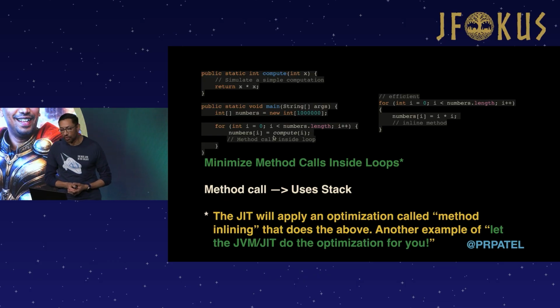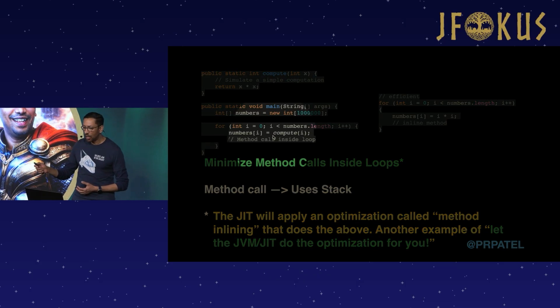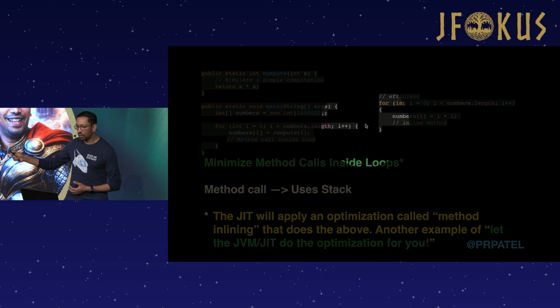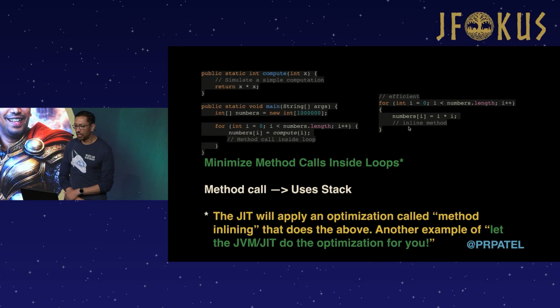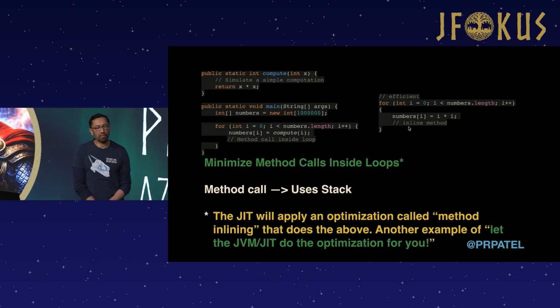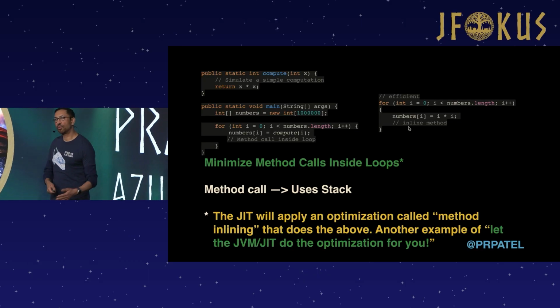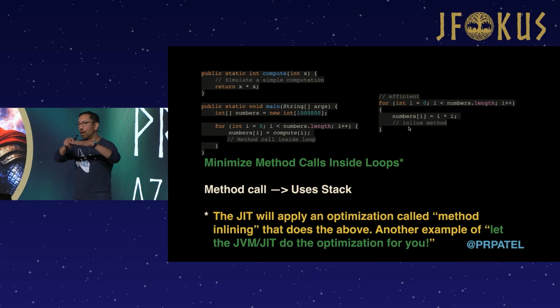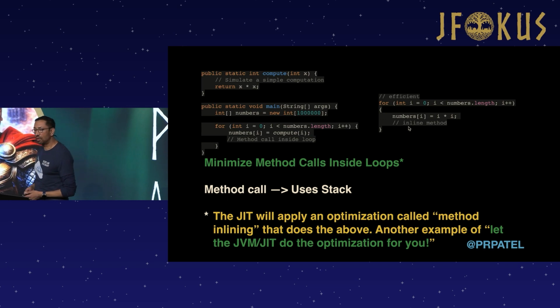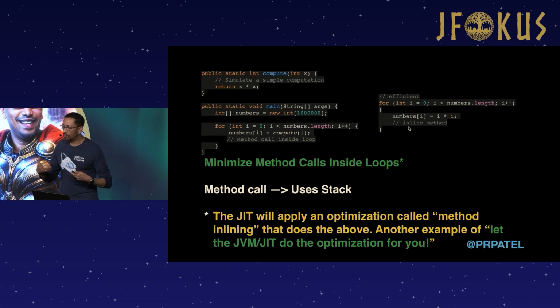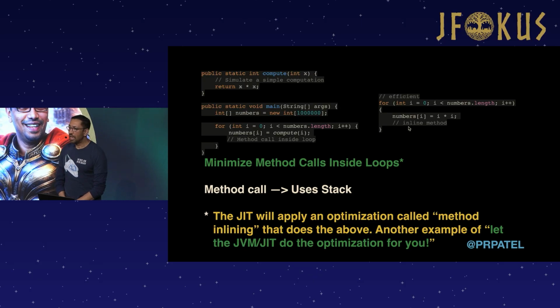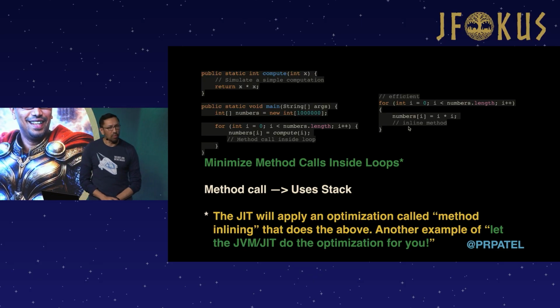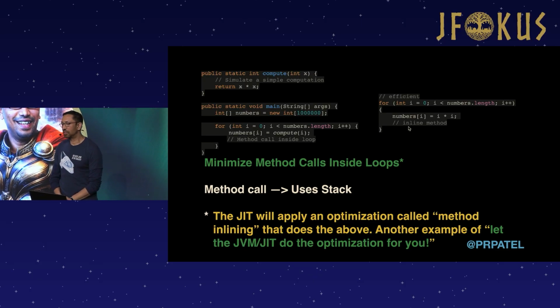So what we prefer to do is the code on the right, where we inline the method like so. We say, okay, this is a fairly simple method, so let's just put it inline into the place where it's going to be called over and over, so that, again, we don't put that method on the stack, we call it, and then we return it. Of course, that takes a little bit of memory and a little bit of CPU, but if you call it over and over, if it's in a critical code path, it can become a bottleneck, and all those bottlenecks add up.